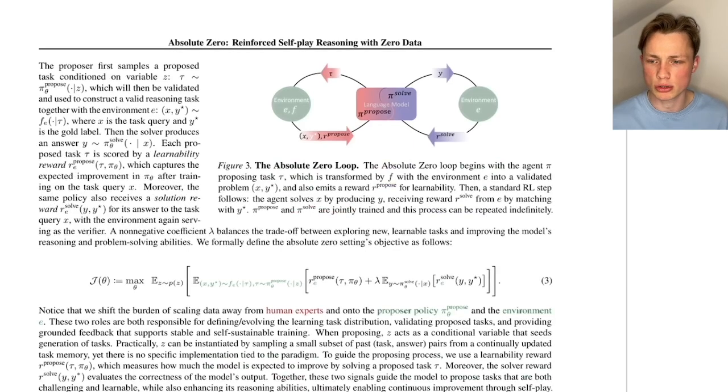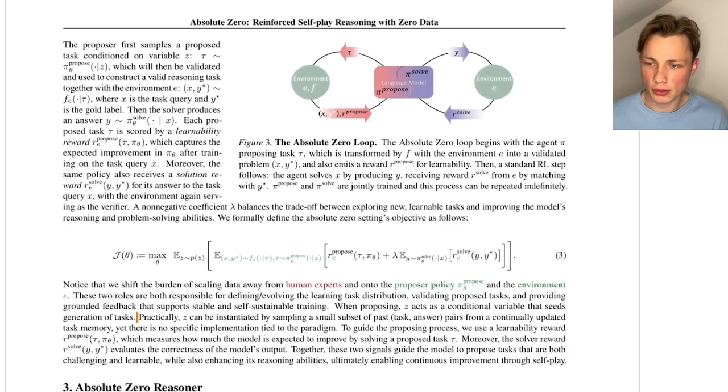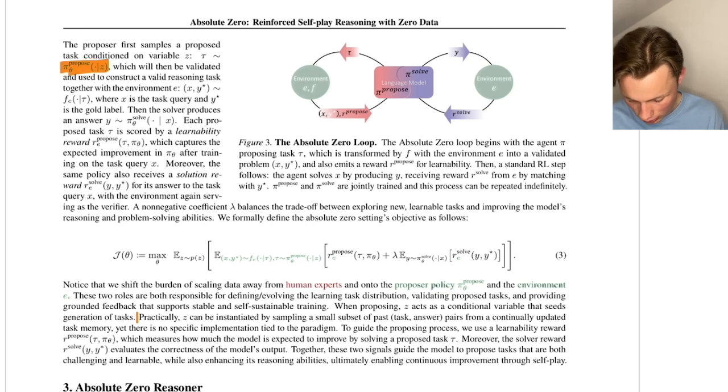So here they're introducing the overall idea, and the overall idea is we have one language model and we have a proposer. The proposer generates the task, and we have a solver. Okay, so we have two agents, but they are based on the same language model. So if we update the proposer weights, we also update the weights of the solver. So let's start with the proposer. We can see the policy here.